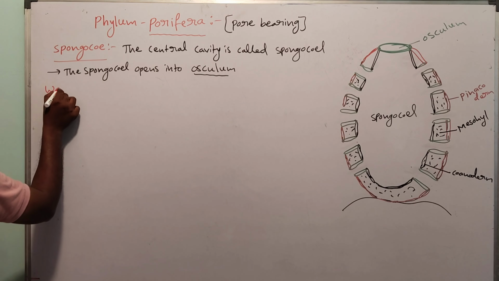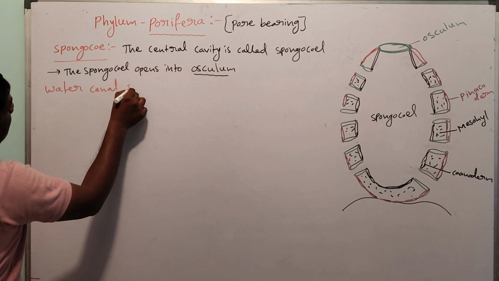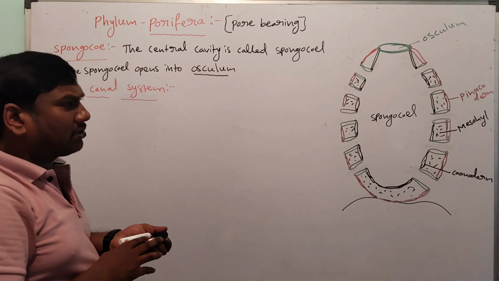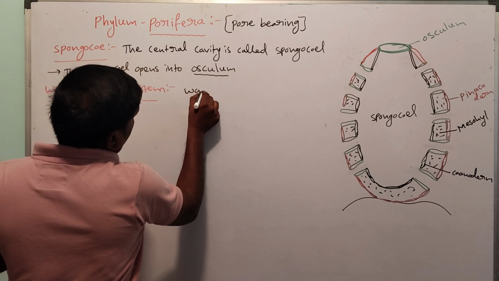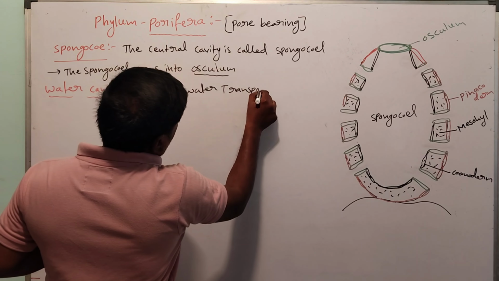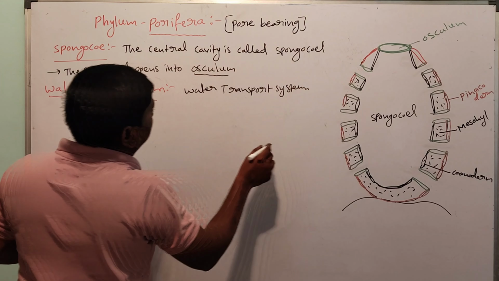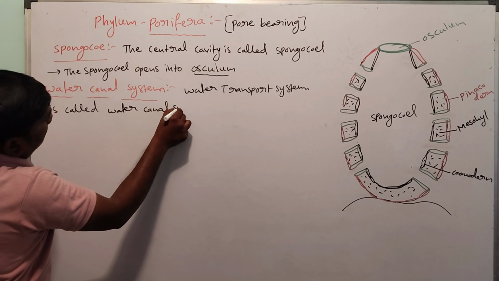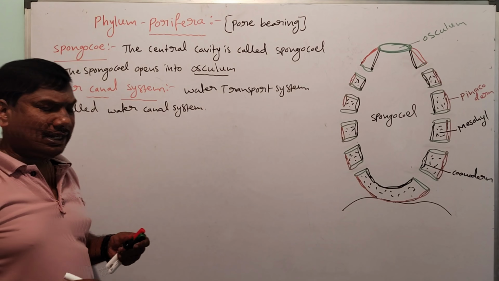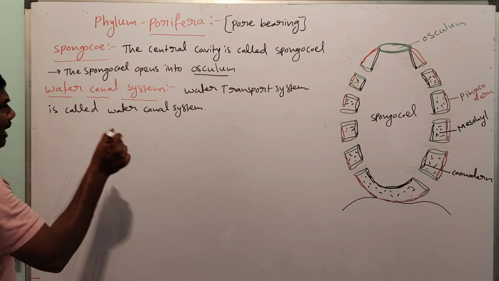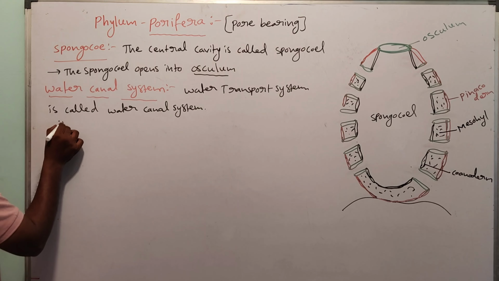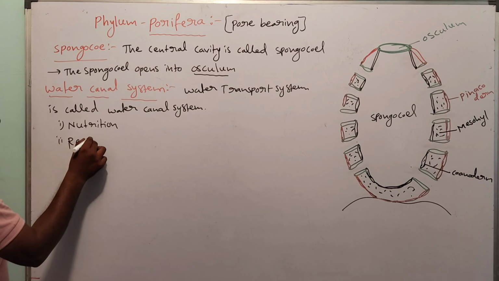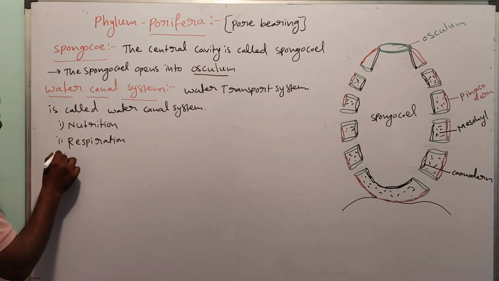The functions of the water canal system are nutrition, respiration and excretion.